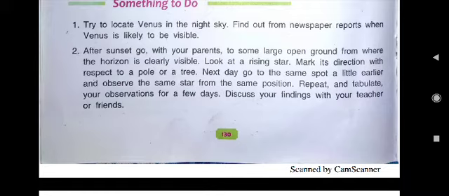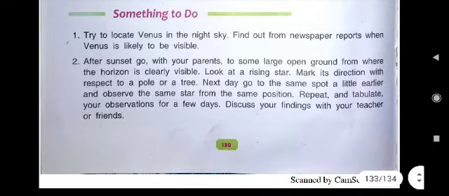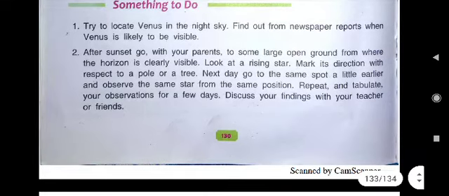At that time stars will be rising, so you can look at them. Mark its direction with respect to a pole or tree. Means you can find out that this star is in this direction with respect to a landmark, either a big pole or a tree. Then the next day you again go to the same spot a little earlier, and observe the same star from the same position.